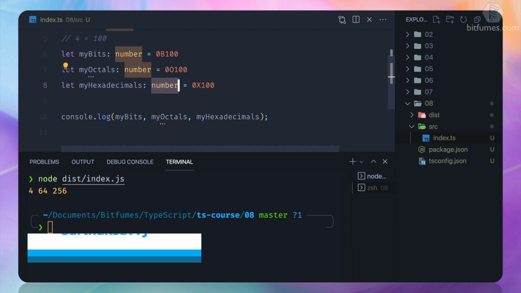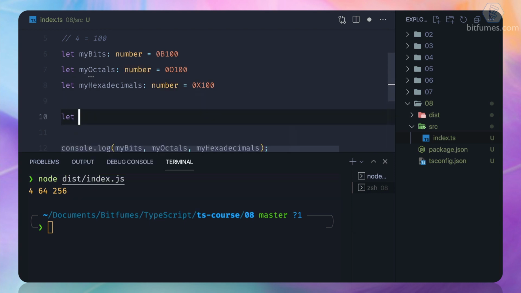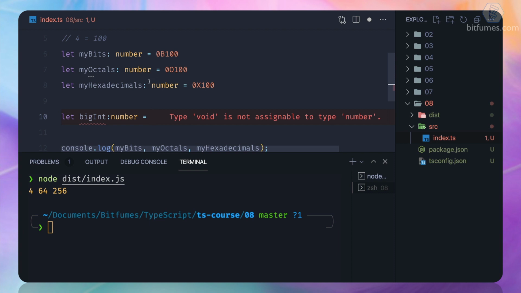Okay, and finally I want to show you a big integer. Now, for creating a big integer, we are not able to use the number, because if we try to use it, and by the way, in JavaScript, the max integer is 2 to the power 53 minus 1.